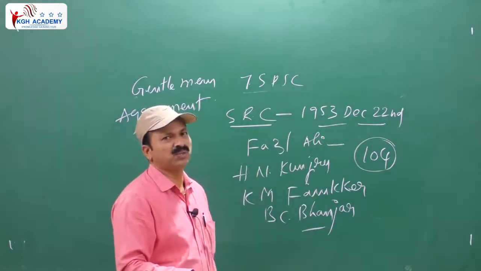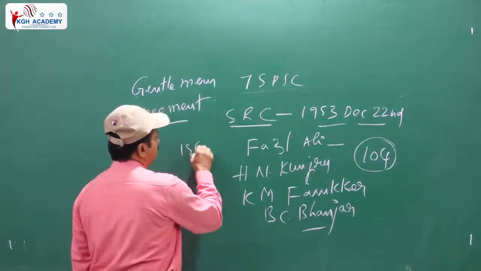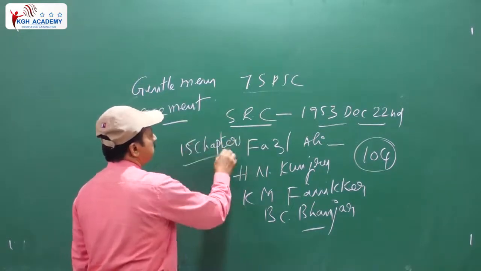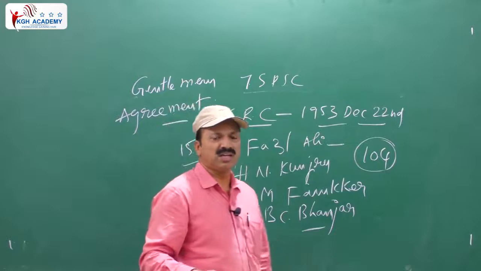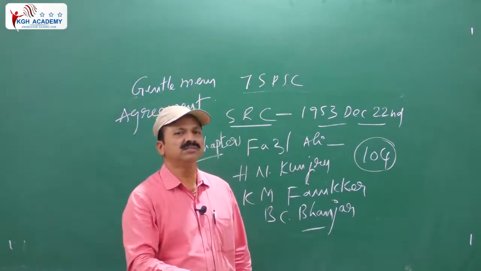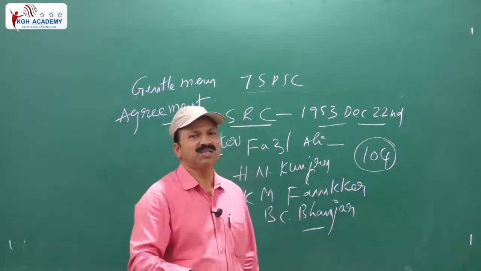till 2014. How many chapters are there? 15 chapters are there in this. Here we are going to cover the Mulki, non-Mulki movement. The Telangana people's armed struggle is also one area. Then peasant leaders, Komaram Bhim is one.